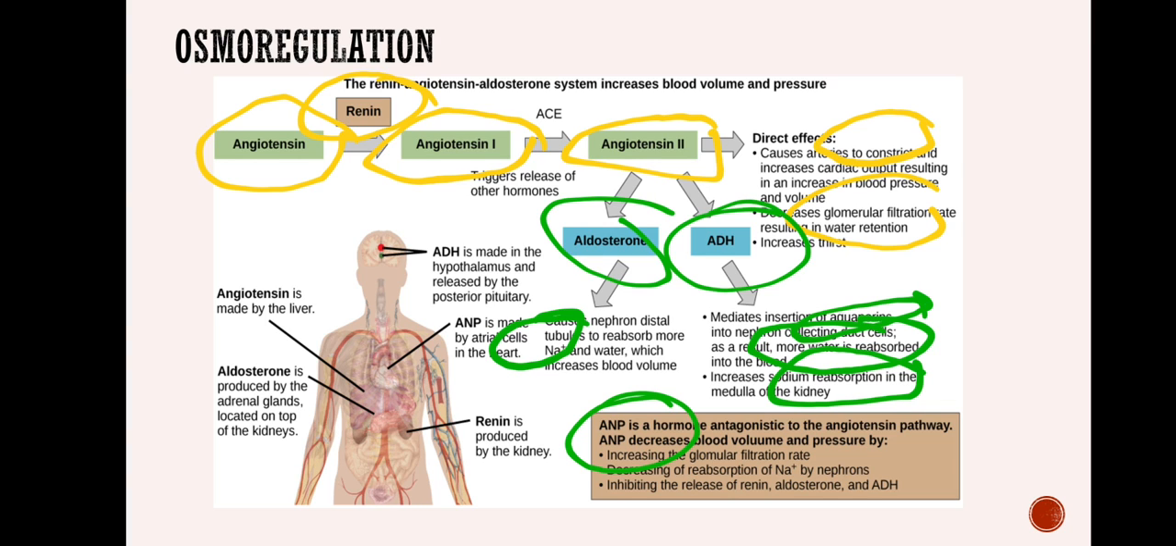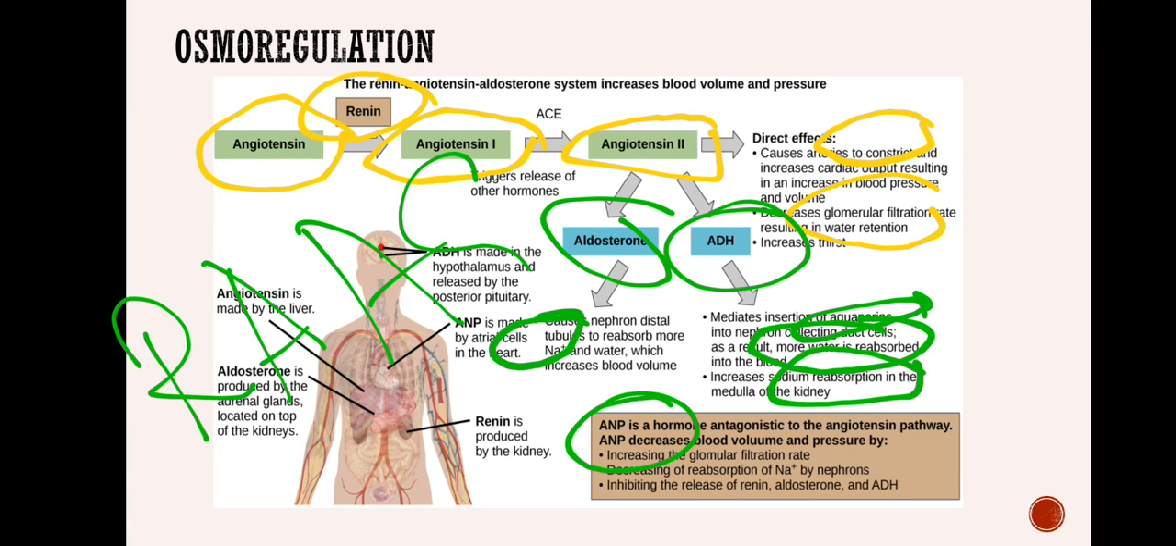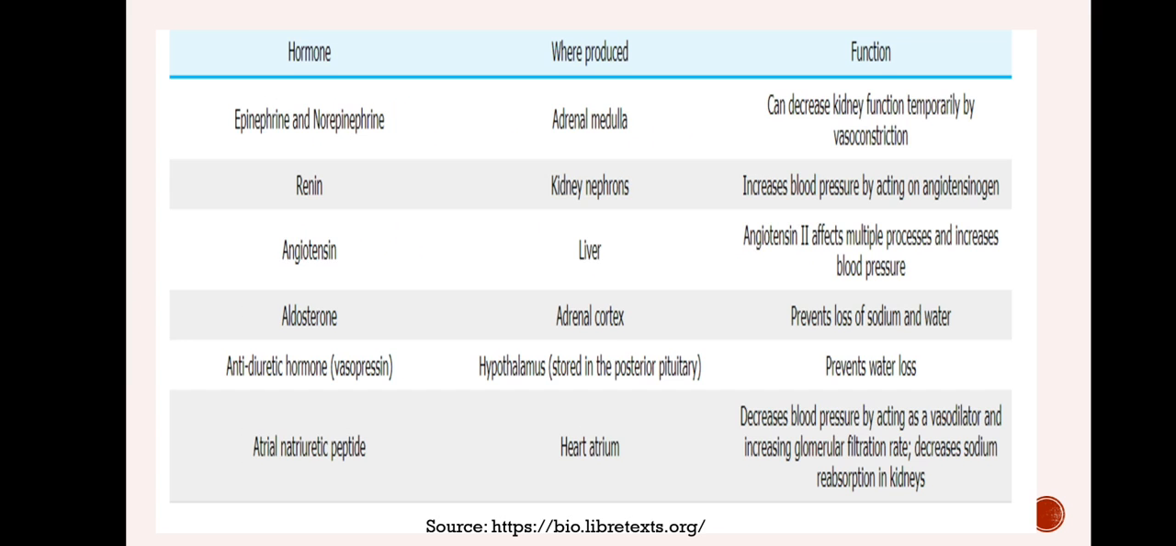Renin, angiotensin pathway. Okay, so there is a RAS system, we call it RAAS, RAS system we call it. This is basically involved in osmoregulation. This is involved in regulating the blood pressure. Okay, so that's how osmoregulation takes place.